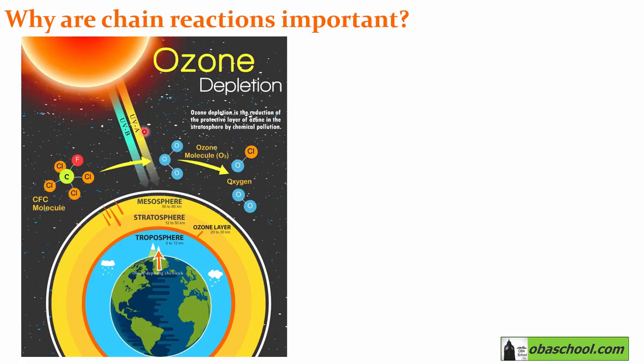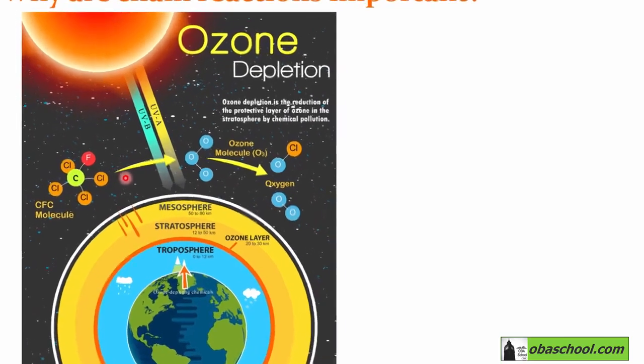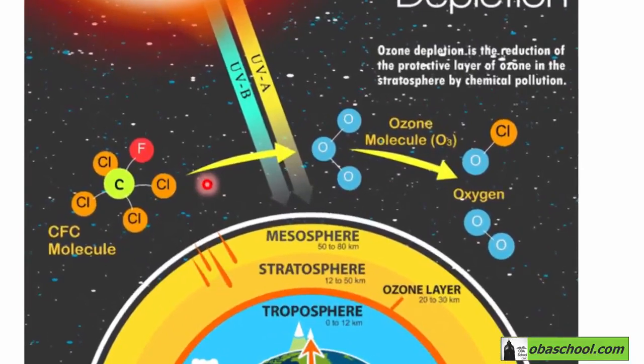In the presence of ultraviolet radiation, the bond between carbon and Cl will break homolytically to produce a chlorine radical, Cl radical. So this Cl radical now will attack the ozone molecule to produce ClO radical and an O2 molecule.